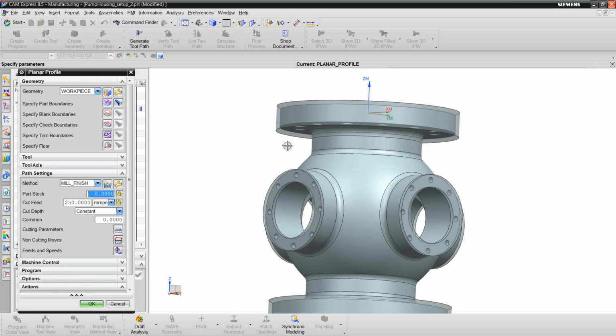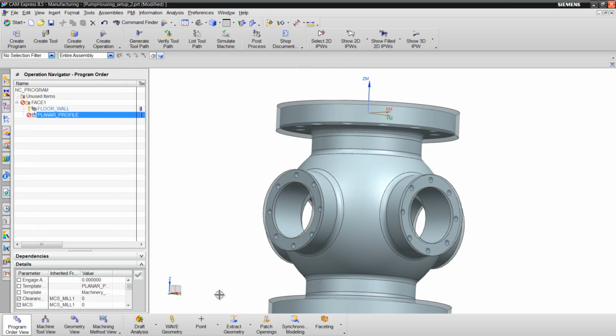I want the floor to be a little bit past the bottom of the stock so that I make sure that I clean it up completely, because castings have varying thicknesses. So what I'll do is I'll choose OK for now. Then I'll go into my geometry toolbar and create a datum plane that I will then use as the floor.